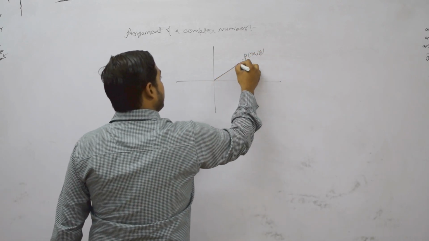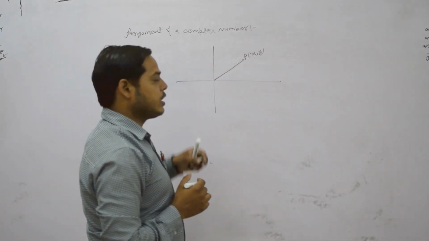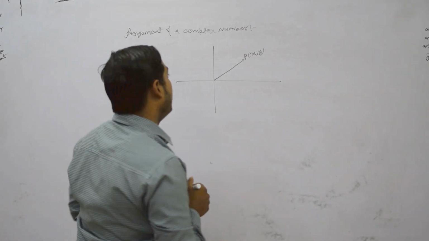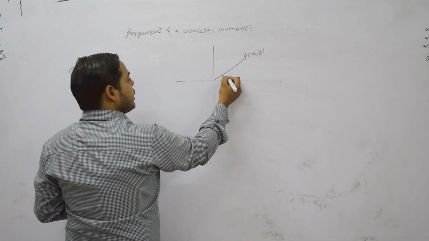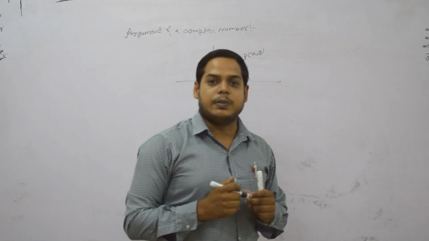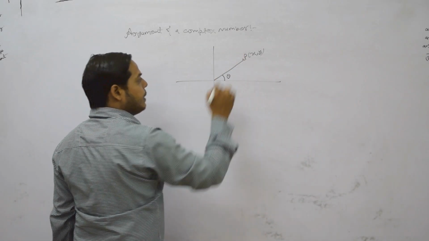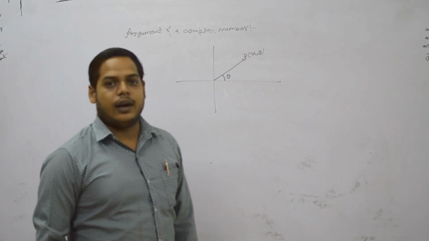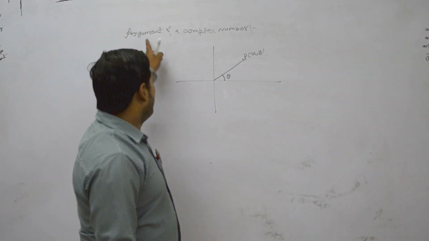Then this line gives the magnitude of that complex number, the length of this distance is the magnitude, and the angle theta from the x-axis gives its argument. The argument of a complex number is not unique. A single complex number can have more than one argument.